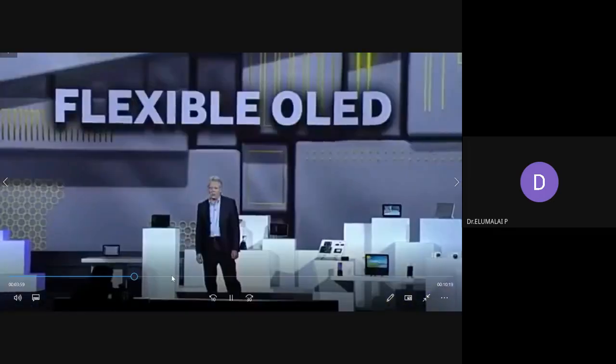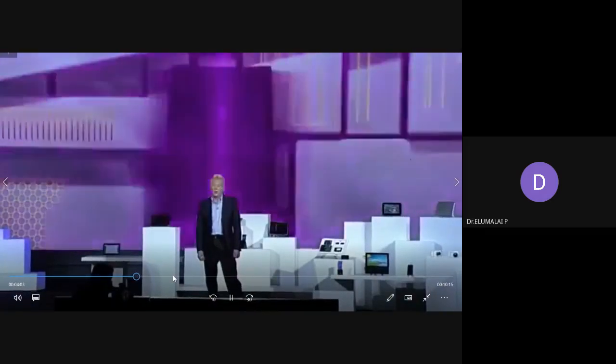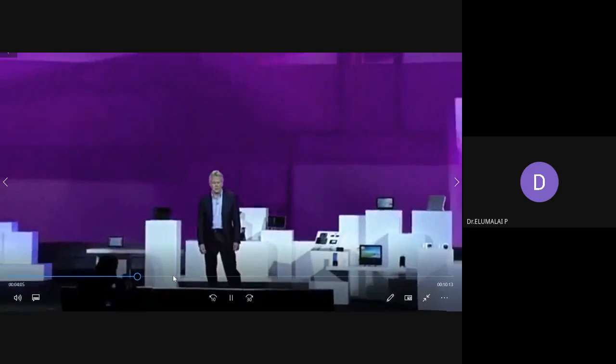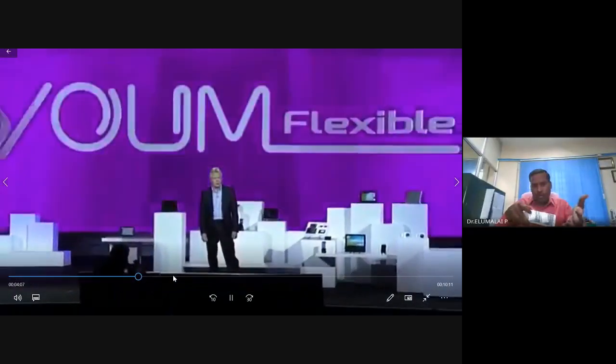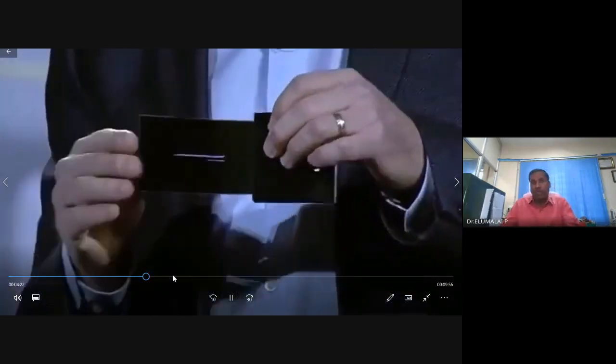So basically, Samsung is trying to launch flexible mobile phones. Mobile phones that can be bendable. This video is 4 years old, when this was inaugurated. Nowadays, they have already launched flexible mobile phones. See here, flexible mobile phones with displays.